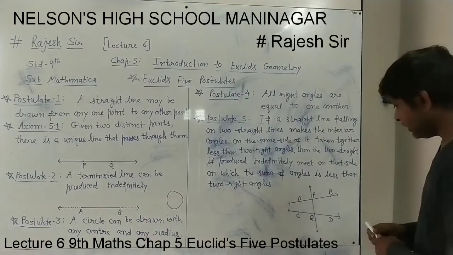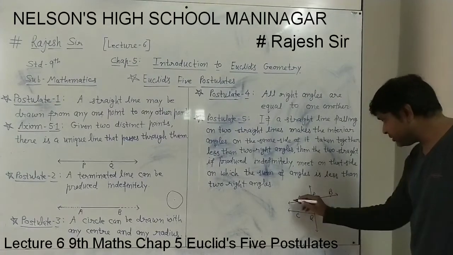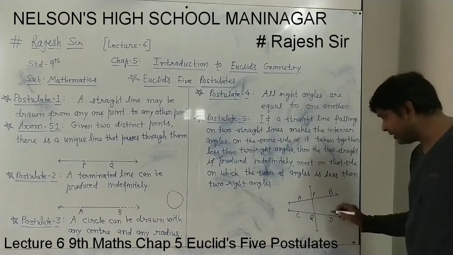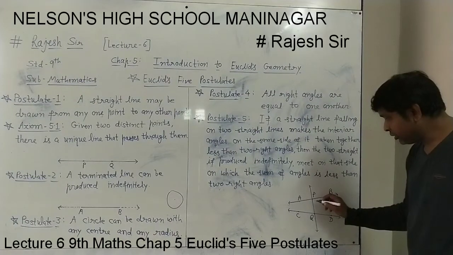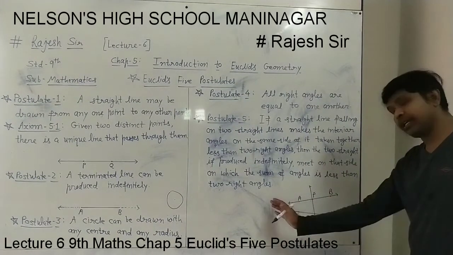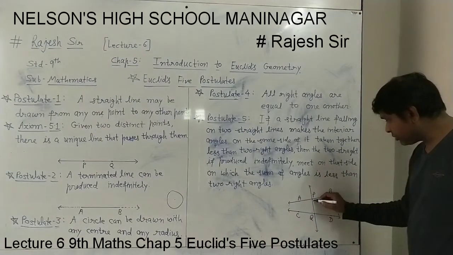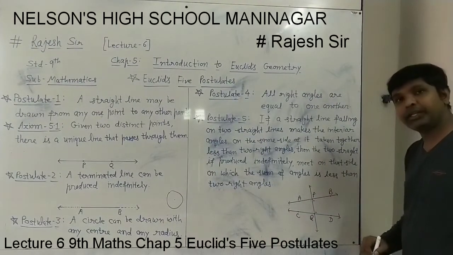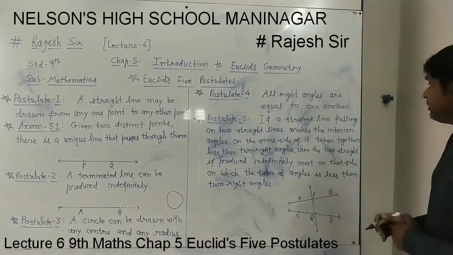Here, what do interior angles mean? This straight line is falling on these two straight lines. So these two are interior angles on this side, and these two are also interior angles. Which side we have to see?